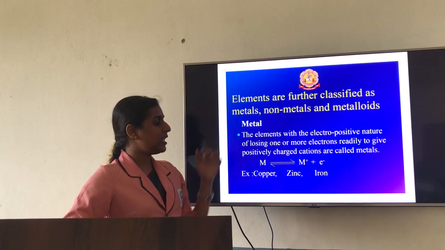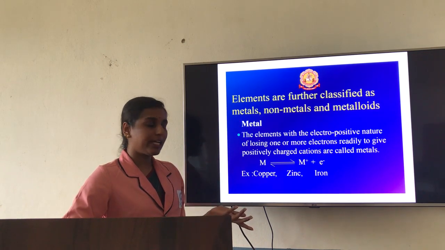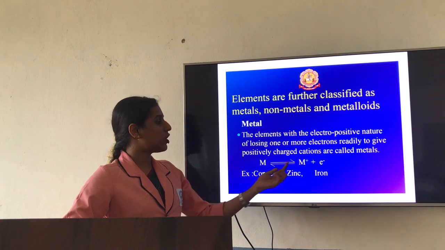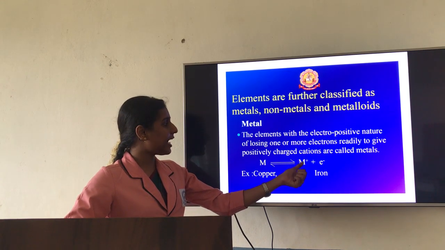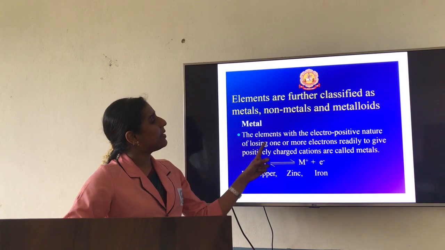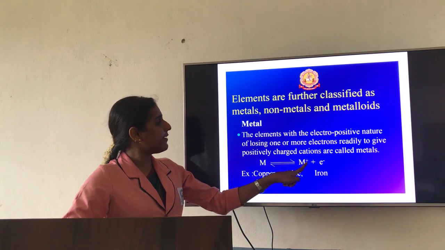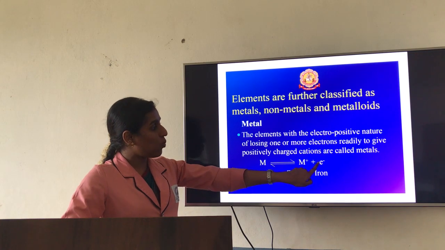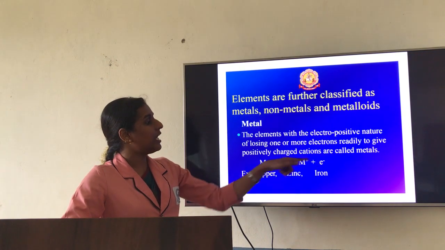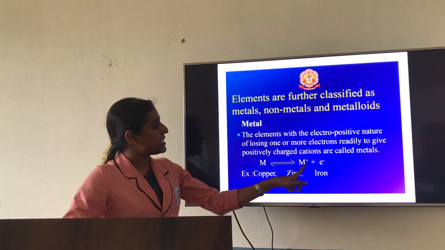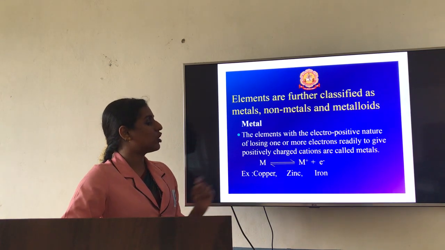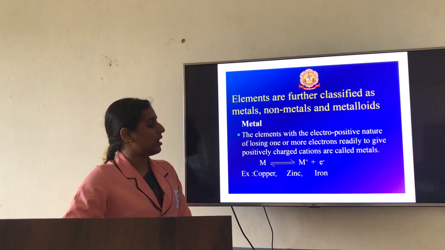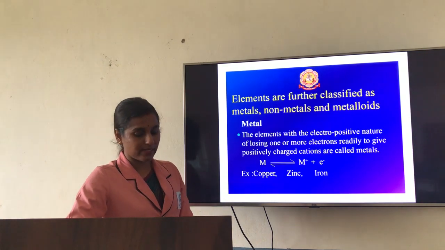So a metal will be able to lose electrons. When it loses electrons, it gets a positive charge and forms a cation. Metals are elements with the electropositive nature of losing one or more electrons readily to give positively charged cations. Examples are copper, zinc, iron; all these are examples of metals.